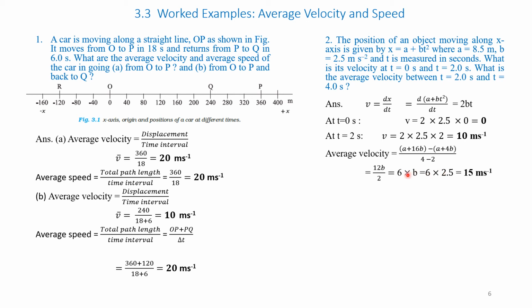That is equal to 12b divided by 2, a and a get cancelled. That is equal to 6b. 6 into 2.5. That is equal to 15 meters per second. That is the answer.